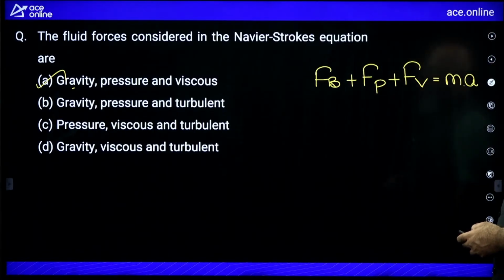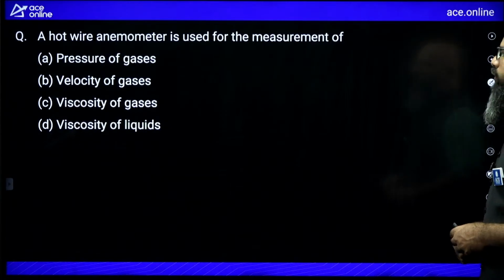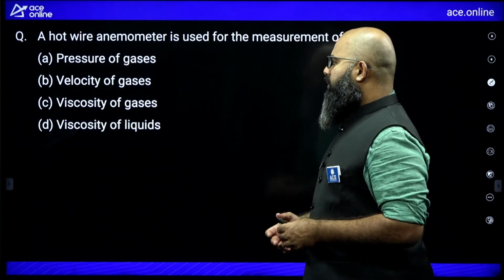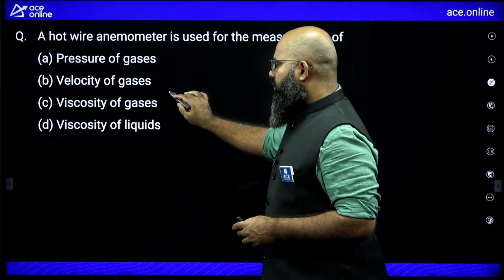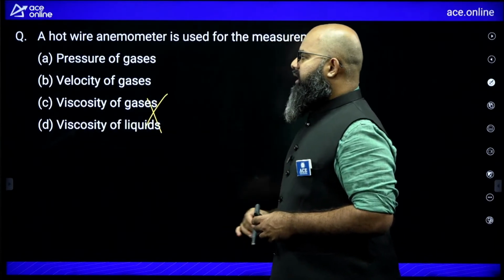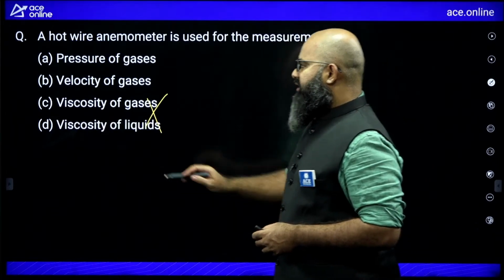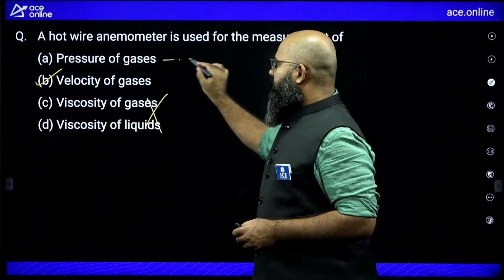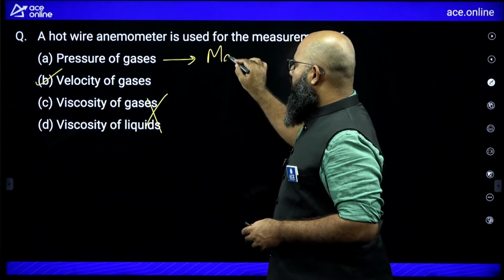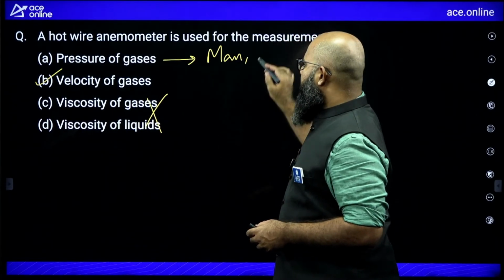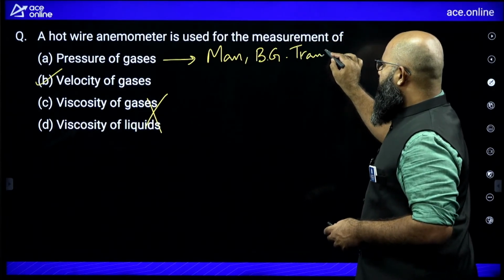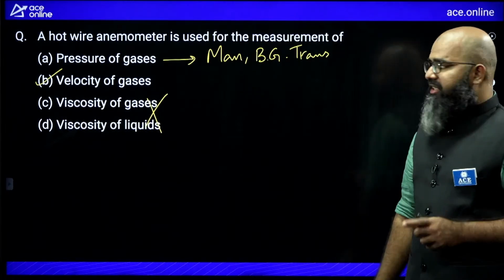Moving further. A hot wire anemometer is used for the measurement of what? First of all, it is not used for measurement of viscosity. It is used for measurement of velocity in the case of gases. Option B is correct. Remember, for pressure measurements, we have devices like manometer, Bourdon gauge and transducer. All these devices are present in the case of pressure measurement.